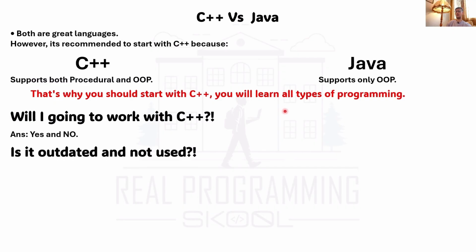All right. So is it outdated and not used? Because a lot of people say it's not new. People nowadays use Java, JavaScript, Dart, Flutter. But C++ is still widely used for high performance system projects, because big companies, when they build high performance applications like navigation, simulations or radar processing, still have new versions of these devices, embedded systems for cars and medical systems. That means they're still using C++ and low or mid-level languages in these devices and applications. It's still widely used for high performance systems and projects, and games also.